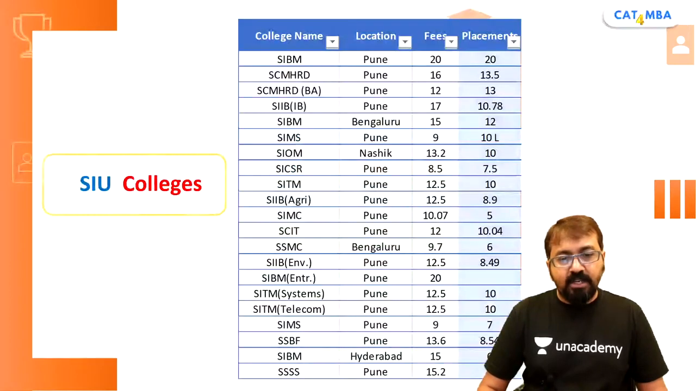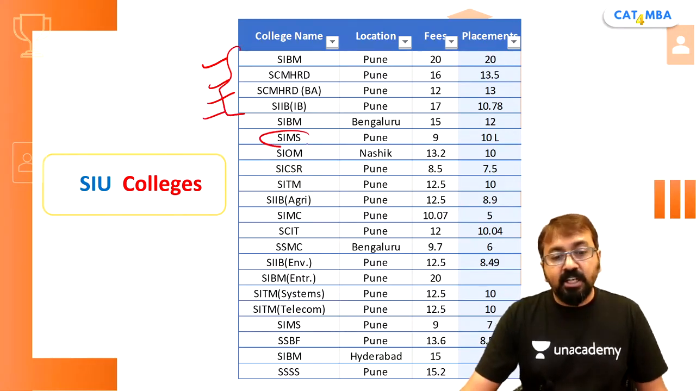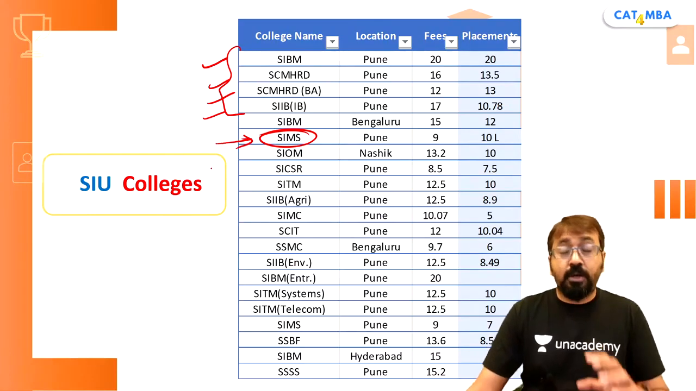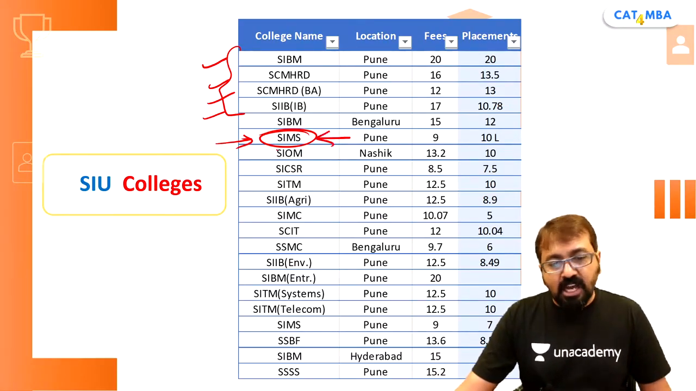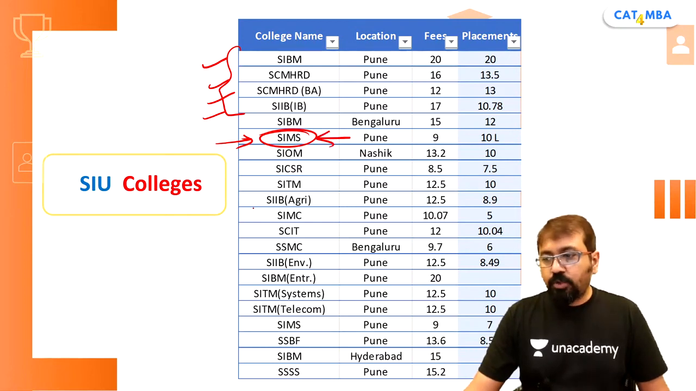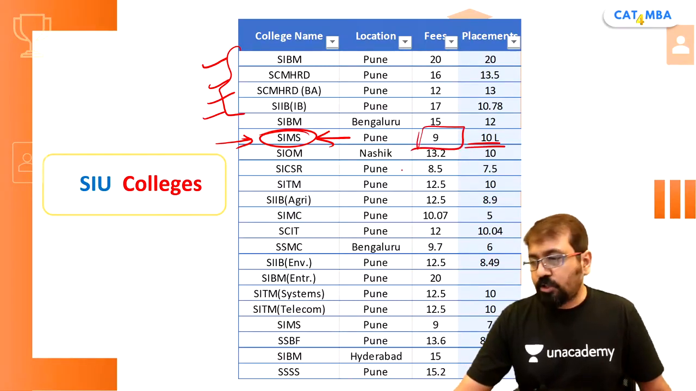So you can quickly look at the top colleges. Here are the top colleges, the colleges we're targeting. Particularly if your family has a defense background, you can definitely target the college SIMS. It is very easy to get into, with a good package. About 10 lakh is the average package, and the fees are also not very high.